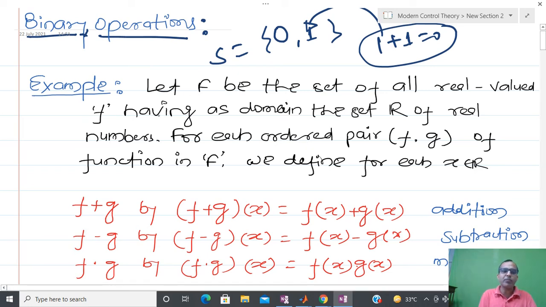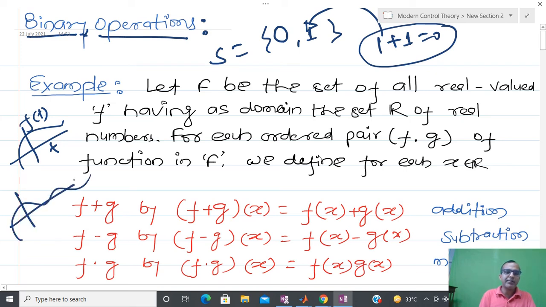Suppose I have some kind of function. You can define it here, where this is time and this is f(t). Now suppose you have some other function g, and I am going to take an arbitrary t and g(t). Now suppose you want to add two functions, so I have to define what the meaning of addition of two functions is.